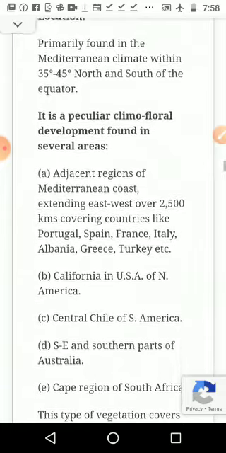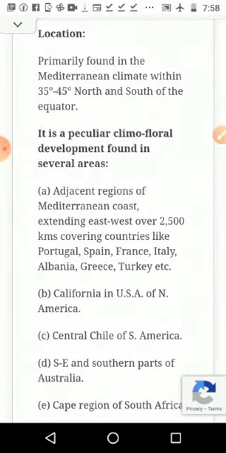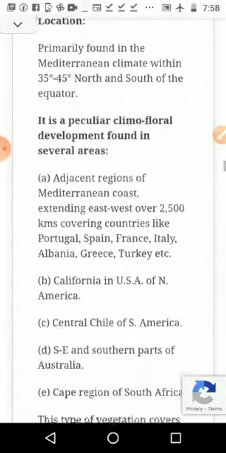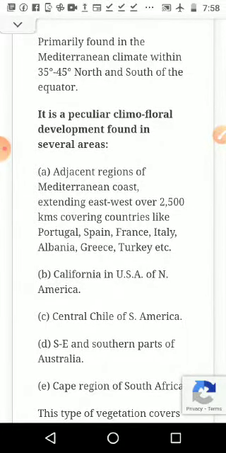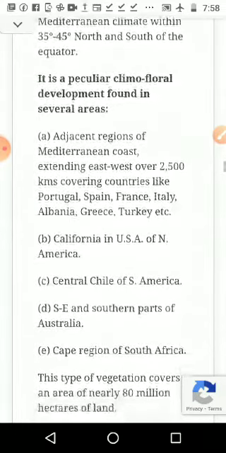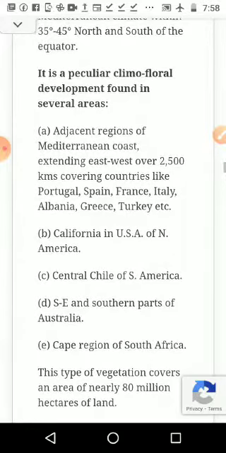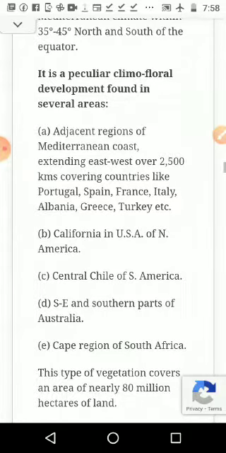It is a peculiar climofloral development found in this region. In this area we can see different types of vegetation, animals, and even climate. We see this in the adjacent regions of the Mediterranean coast, extending east to west over 2500 kilometers, covering countries like Portugal, Spain, France, Italy, Albania, Greece, Turkey, etc.